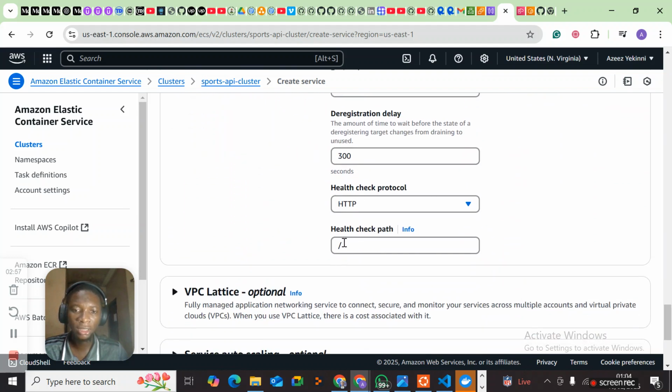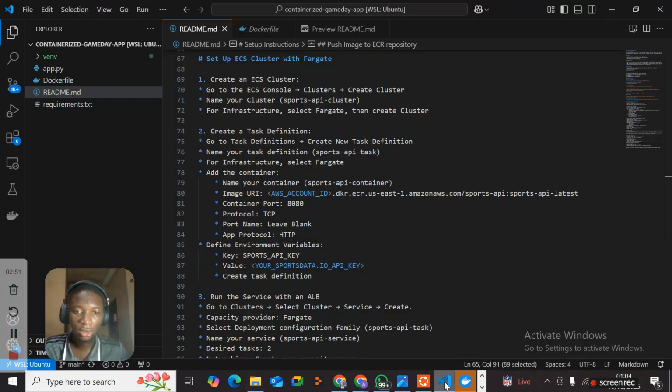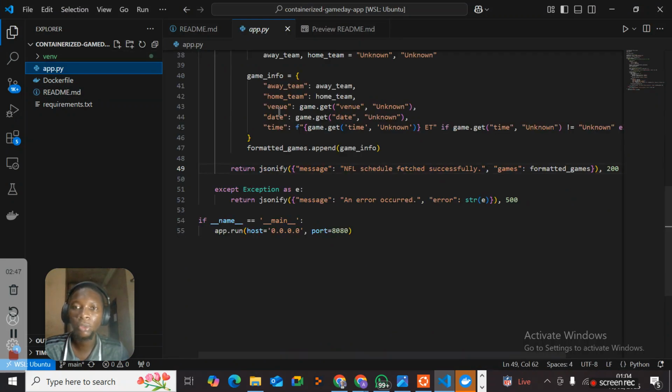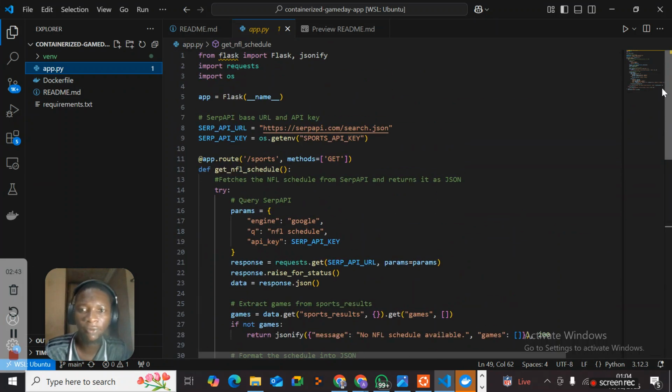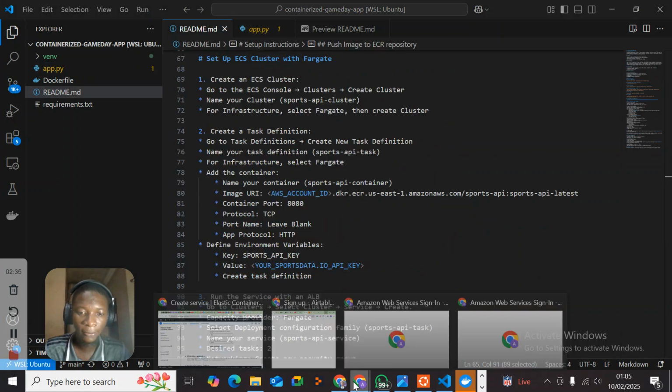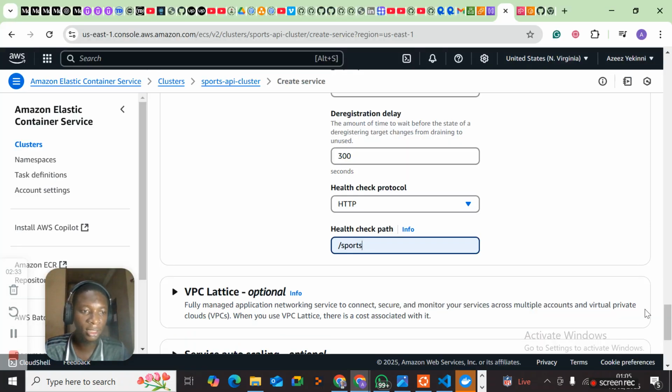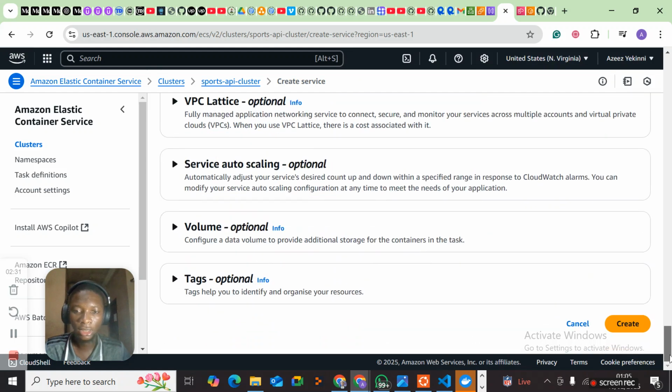Our health check path is /ports. If you check our code, we defined in the app.py, /ports is our endpoint that we defined here. So we'll be using /ports also in that health check. Then we can create our service.